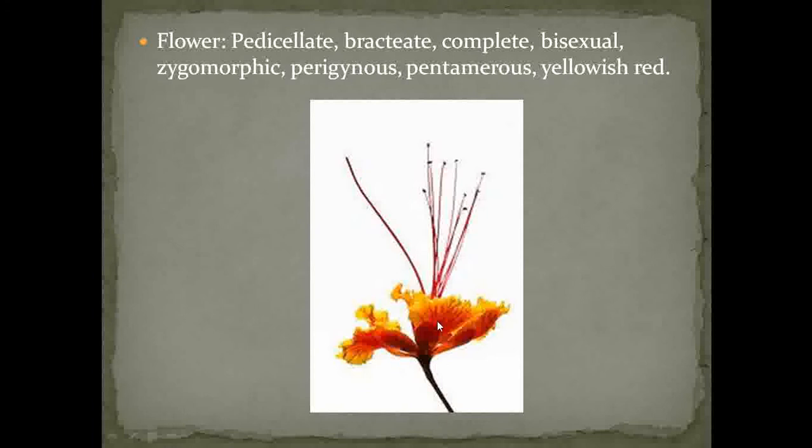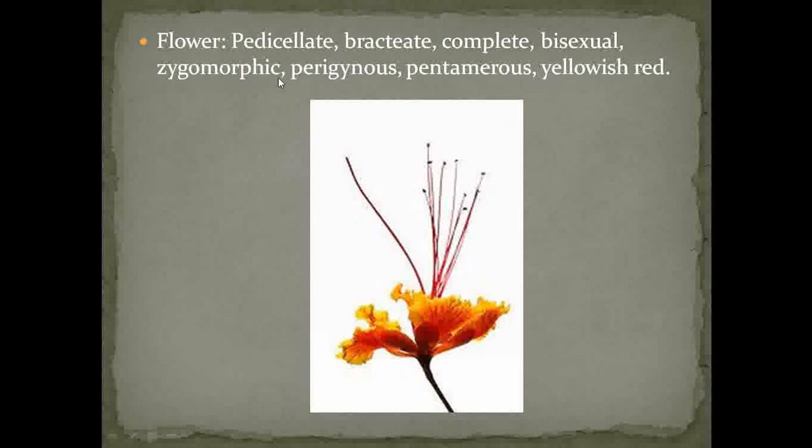As it shows the presence of all four whorls, that is calyx, corolla, androecium and gynoecium, the flower is complete. The flower is bisexual, as it shows both sex organs, androecium and gynoecium.